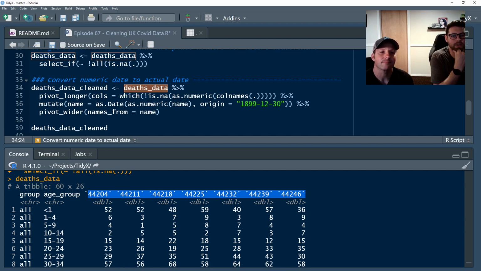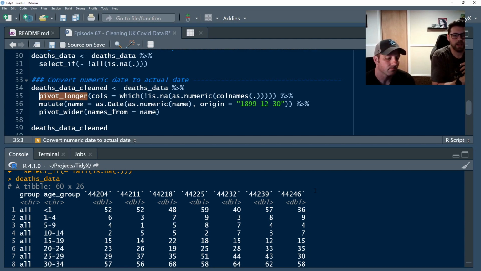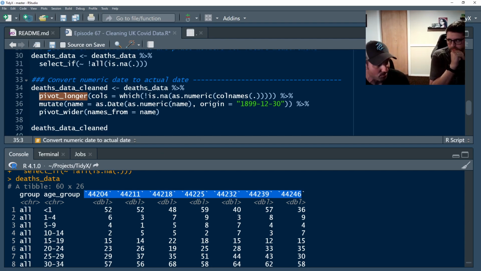Alrighty, so what we're going to do here is take this deaths data and pivot longer, because we want to take it from this wide format into a long format, so that we can assign a column name to these. We also want to grab all the cases where the column name is a numeric value, because we know that is a date entry and it is reasonable to convert. Right now, column names are always character values. So how are you going to identify the numeric values that are potentially column names?